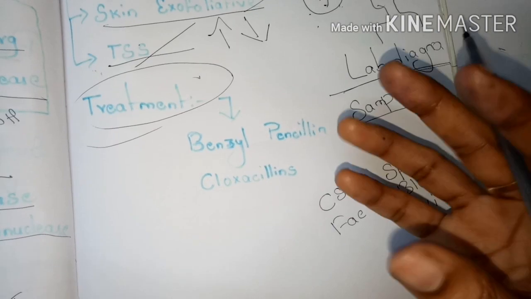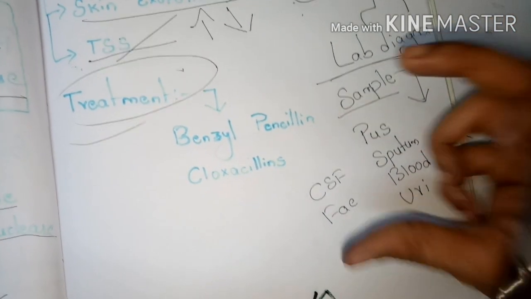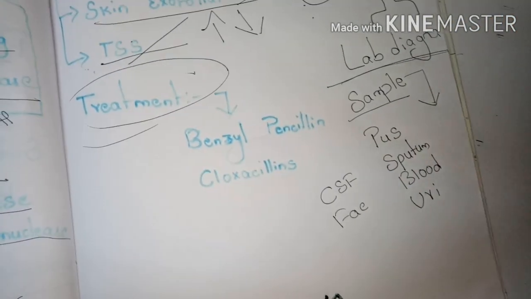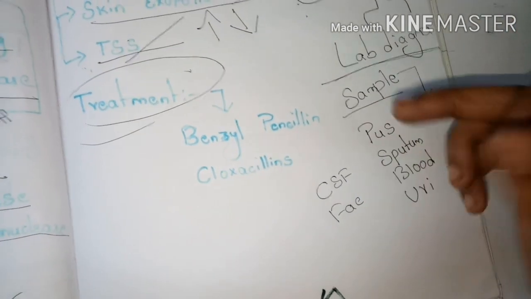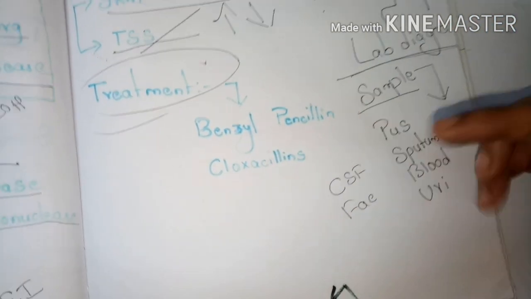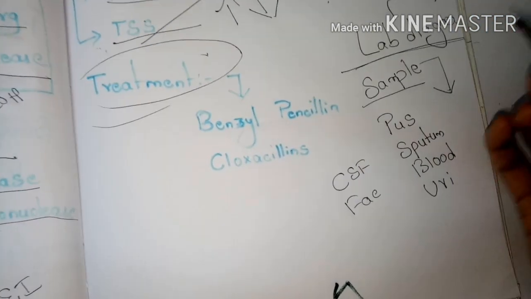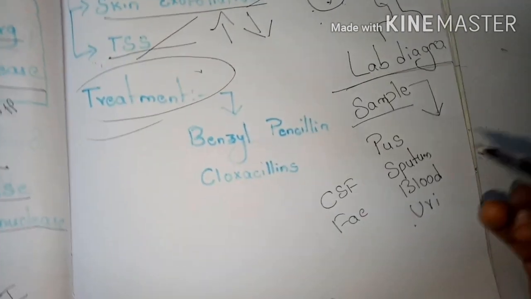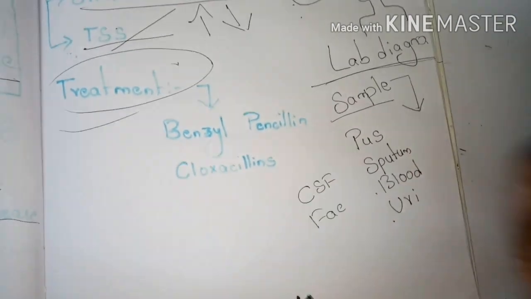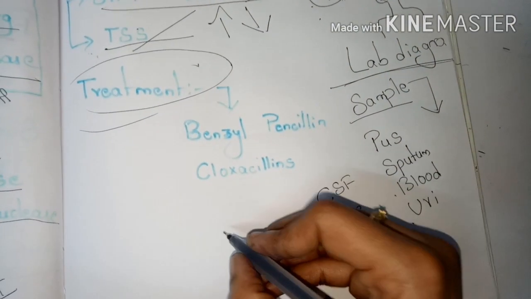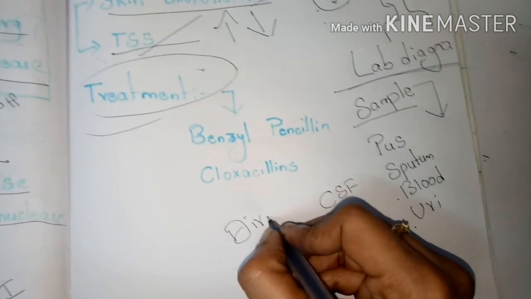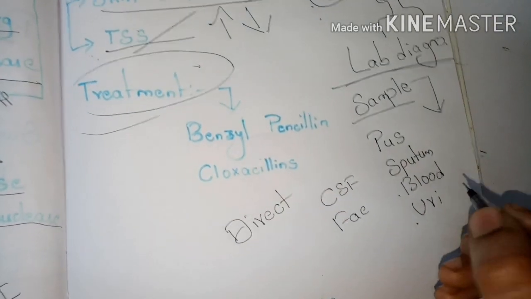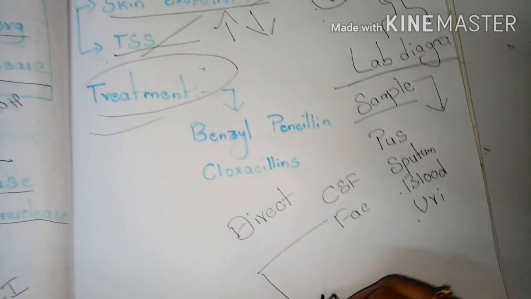Later we are going to collect the specimens in sterile containers, means pus may be collected in one container, urine may be collected in a urine container. Different containers are required for the collection of different samples. After the collection of the sample from the patient, we are going to do a direct microscopy, means we are going to add the samples to the slide